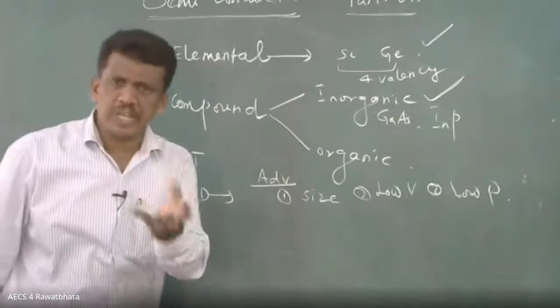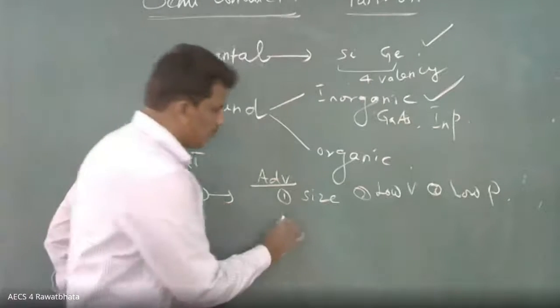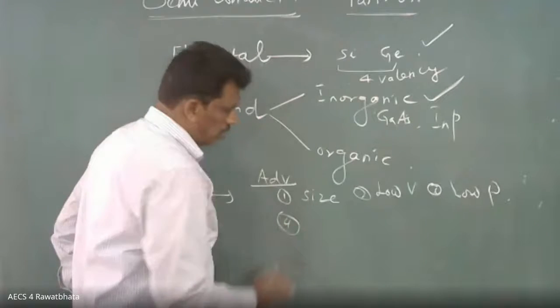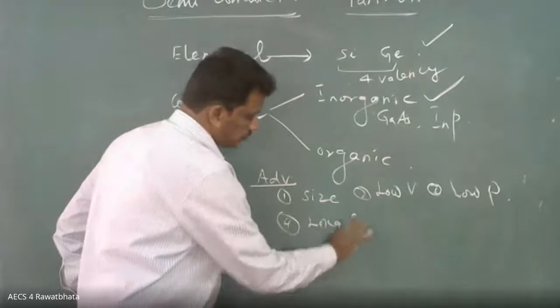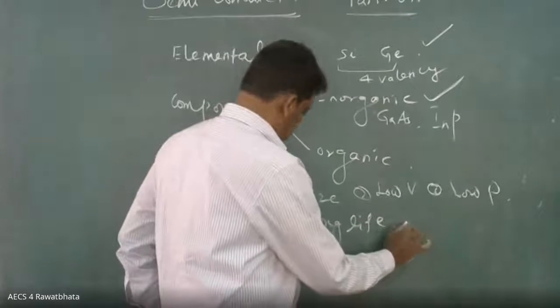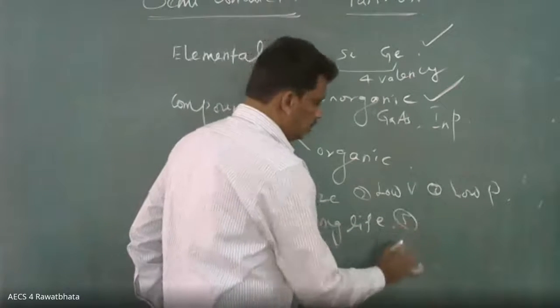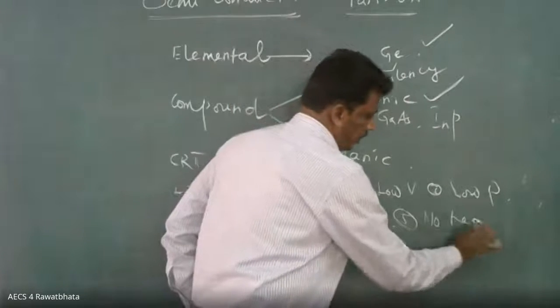Consumption of the power is very, very low. Even the electric bulb, all the things are coming with the semiconducting material. Fourth one, long life. Fifth one, no heating is required.